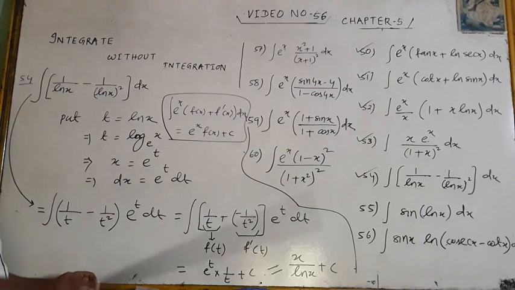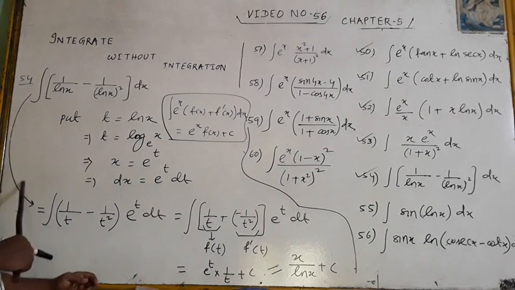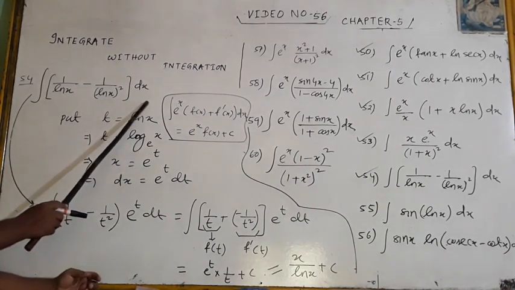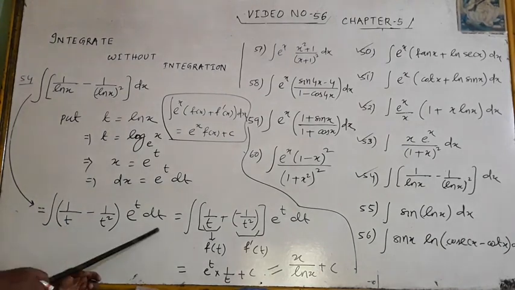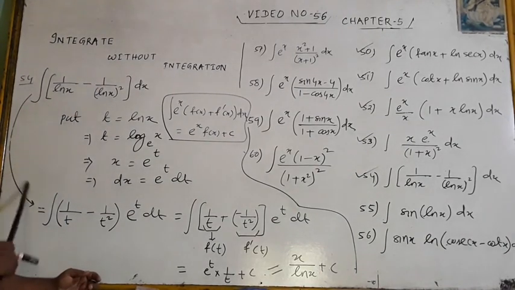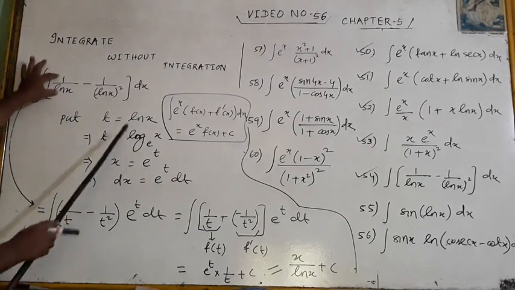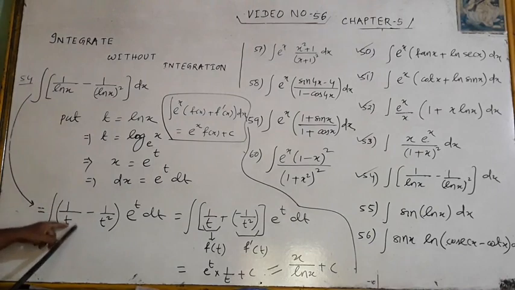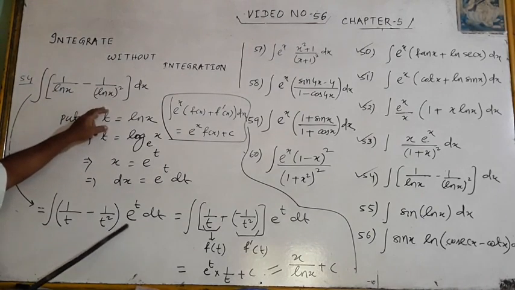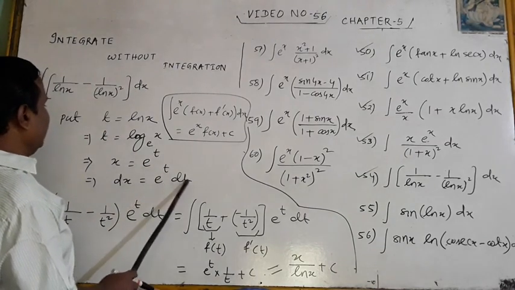Now like a flowing stream, it was in the form of x, and it has come into the form of t. It was in the form of Bhagirathi, and it has come in the form of Ganga. So what happened? 1 by ln x, what I am writing is 1 by t minus 1 by t square. And dx is e to the power t dt.